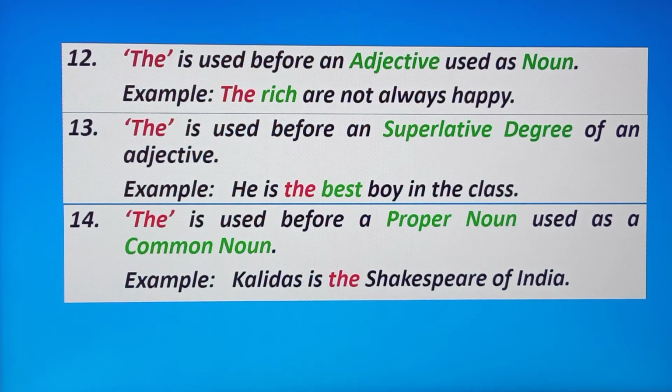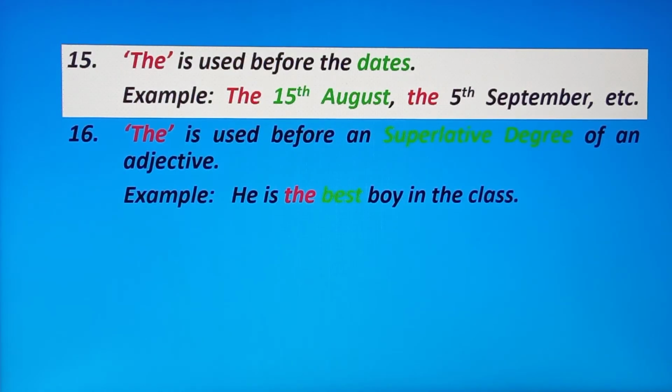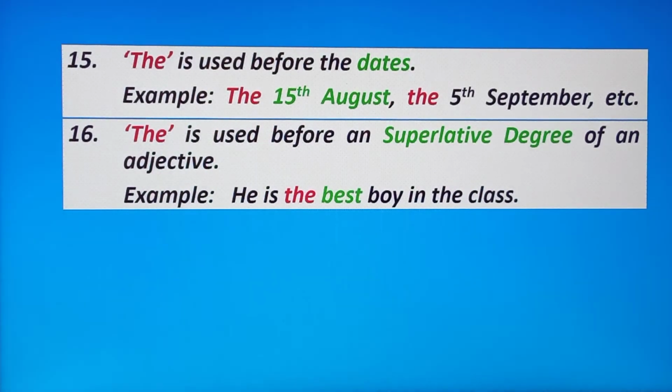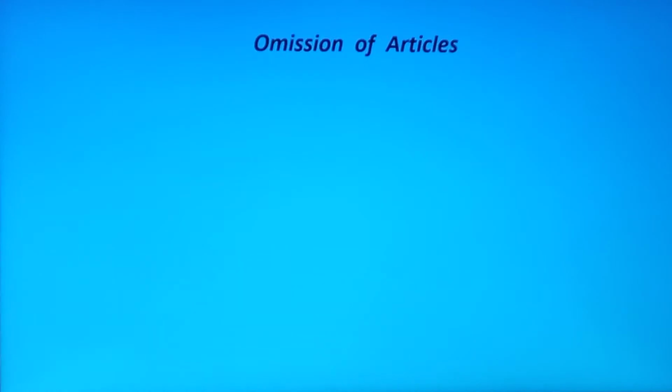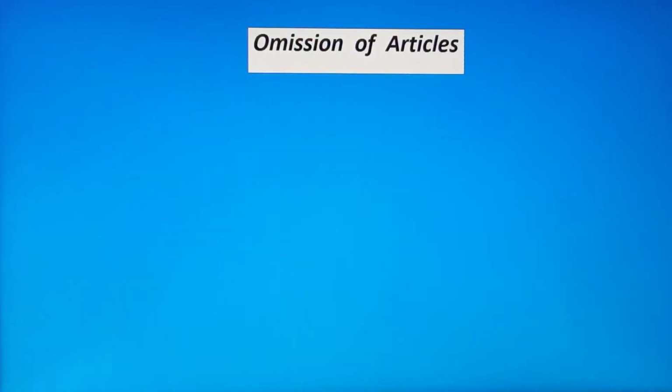Okay, Kalidas. Number 15, the is used before the dates. For example, the 15th August, the 5th September, the 10th, the 26th January, etc. Okay. Next, the is used before a superlative degree of an adjective. Okay, we have already discussed this one, number 16 points. Okay, now we'll discuss omission of articles.